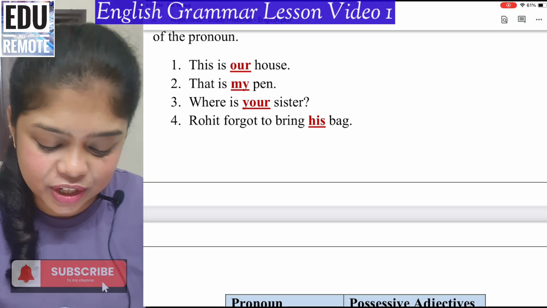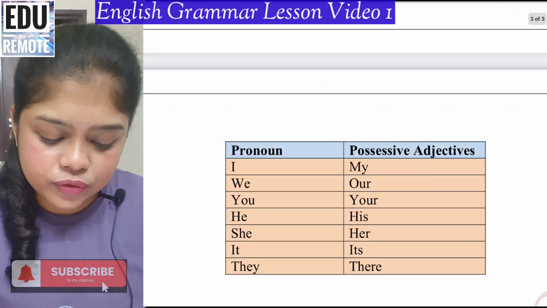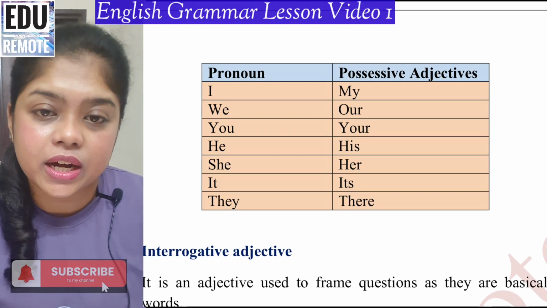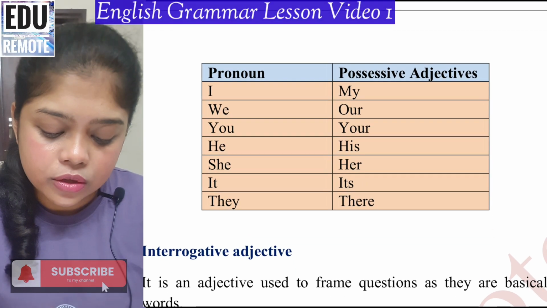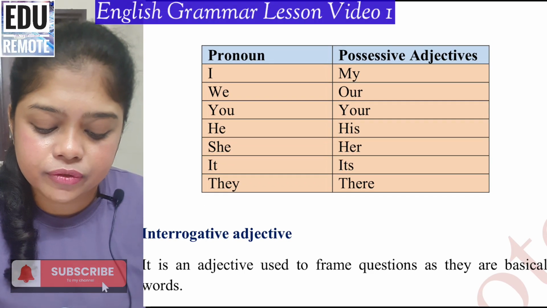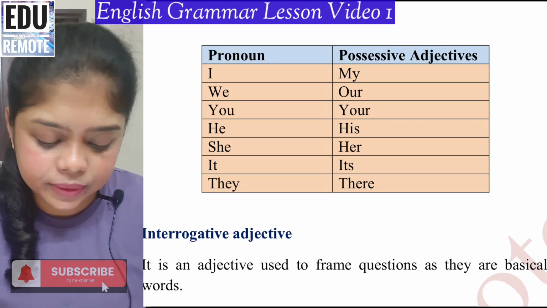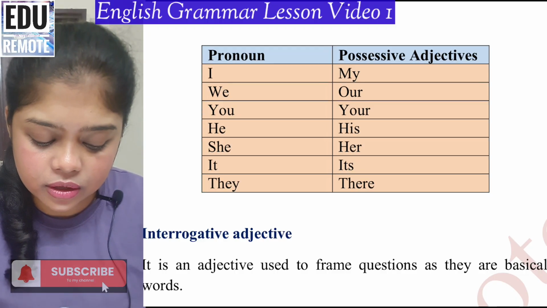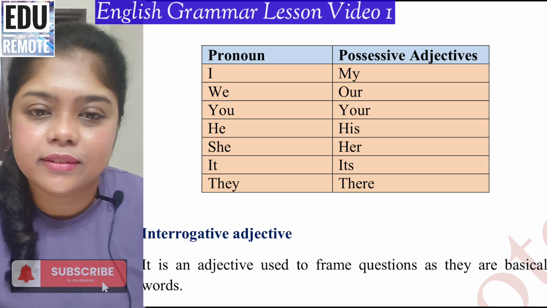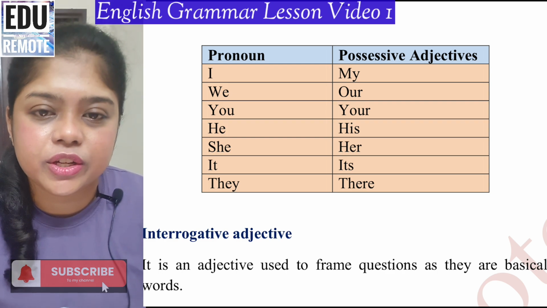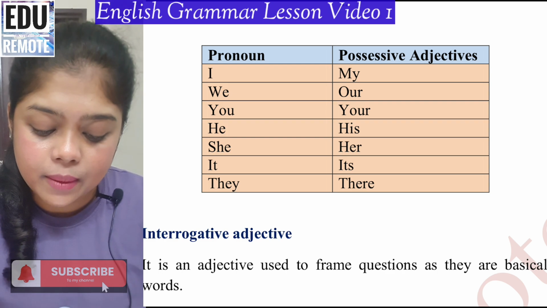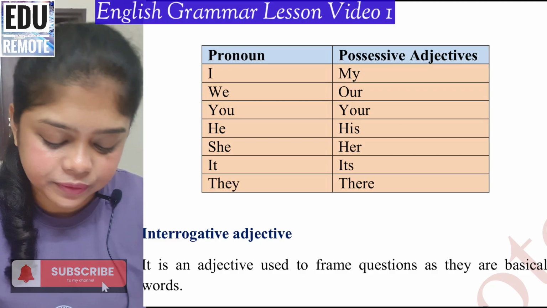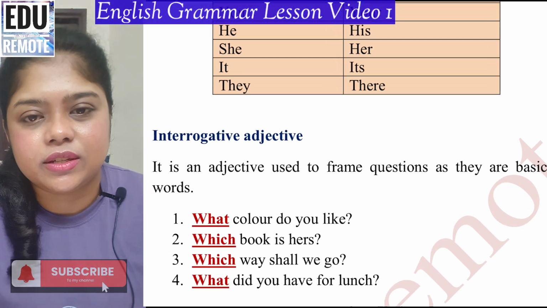Rohit forgot to bring his bag. His is possessive adjective. Now, this is a very useful table here. If you can see the pronoun and the possessive adjective form of these pronouns. So, I in the adjective form is my, we is our, you is your, he is his, she is her, it, its, they, their. So if you're looking for possessive adjectives, you're basically looking for these: my, your, his, her, its, their, our.